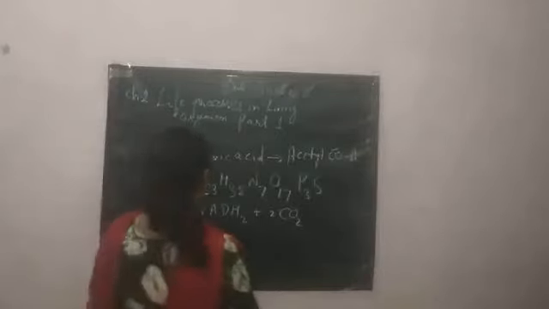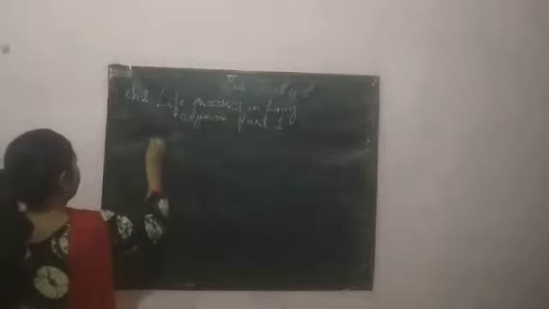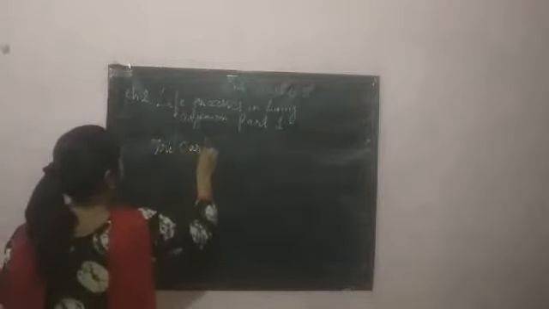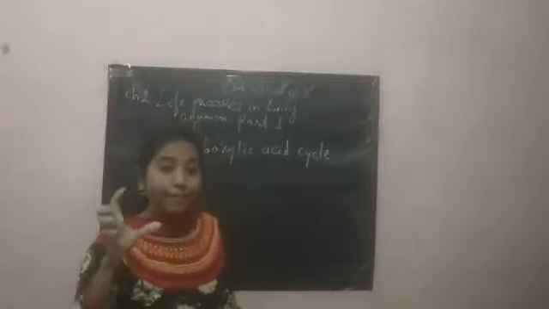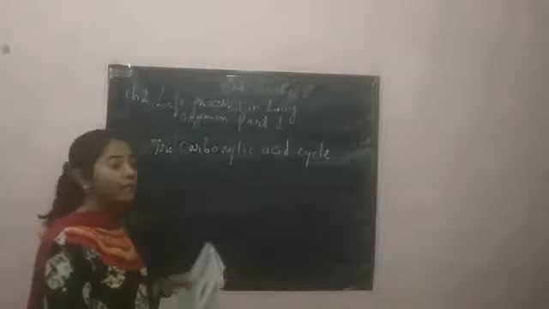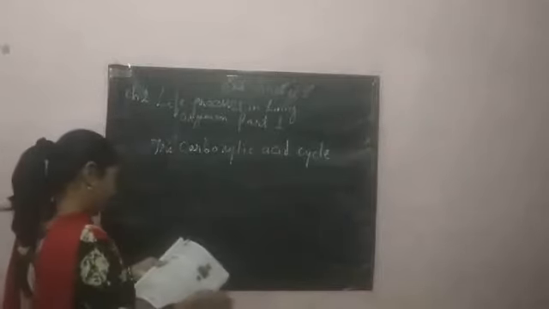Now the next step will start, and that is the tricarboxylic acid cycle. This is also known as the citric acid cycle. Now what will happen in this cycle? The acetyl part of acetyl coenzyme A will be completely oxidized and result in the formation of carbon dioxide, H2O, NADH2 and FADH2.